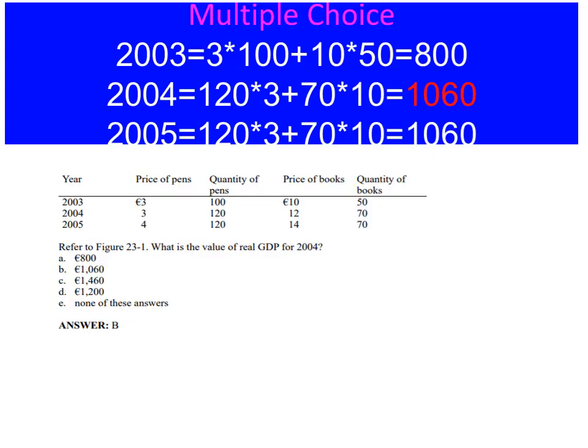GDP, and real GDP is calculated by constant price, or base year price. Our base year price is 2003, so we have to use 10. 70 times 10 equals 700, and the total is 1060. 1060 is our real GDP for 2004. So the answer is B.